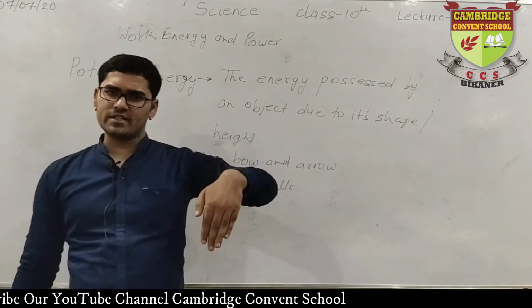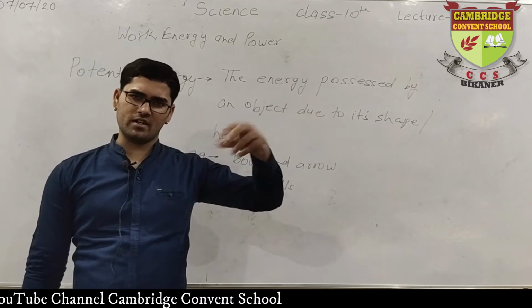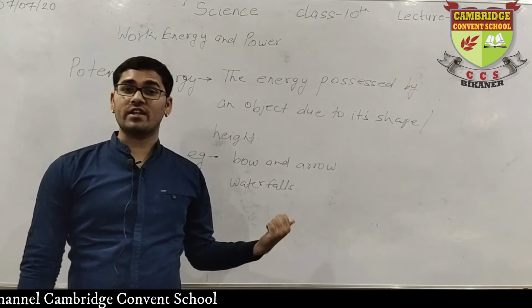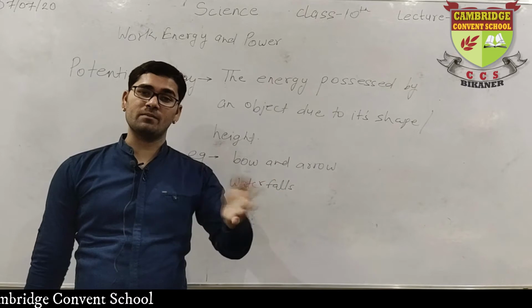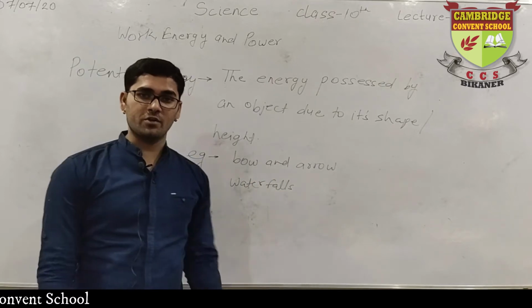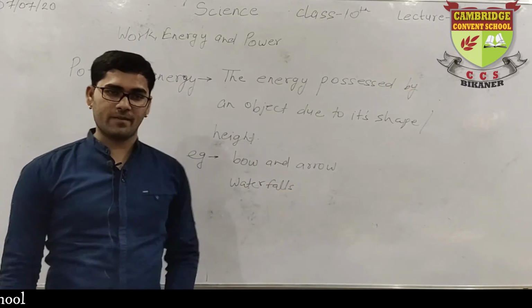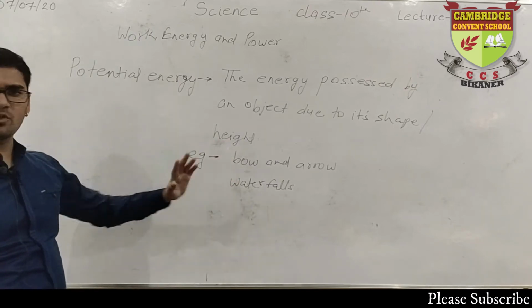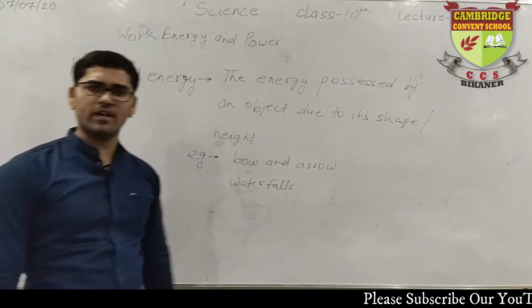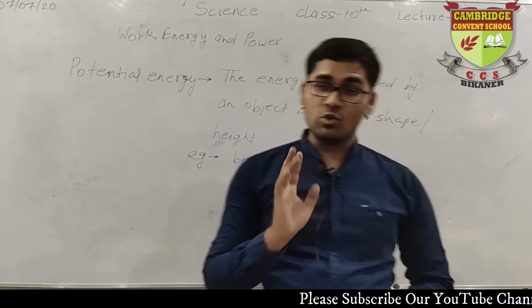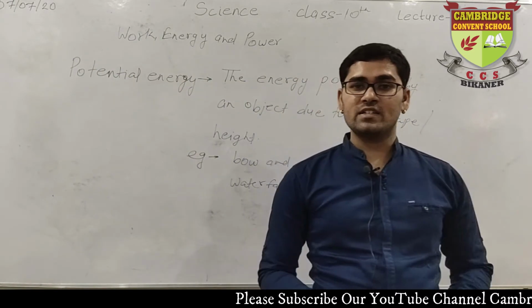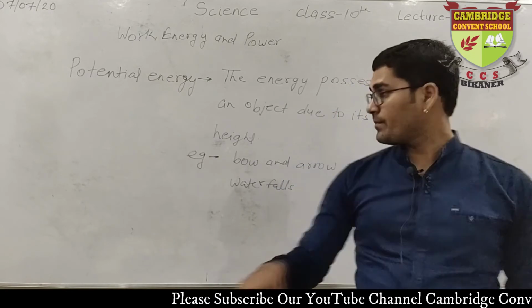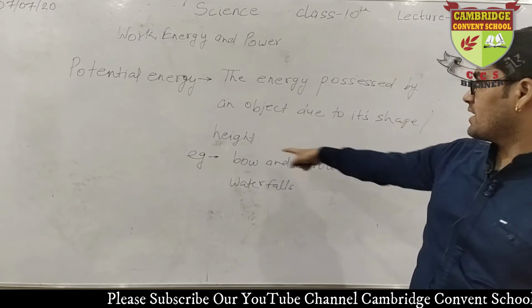Waterfalls fall from a height, so the water of them has a great amount of potential energy. With their help, we sometimes also produce electricity by making dams, etc. So this is the definition of potential energy, and these are the examples. You can write even more different examples. Fine. So you are now clear. Potential energy is due to two things. First is shape and second is height.